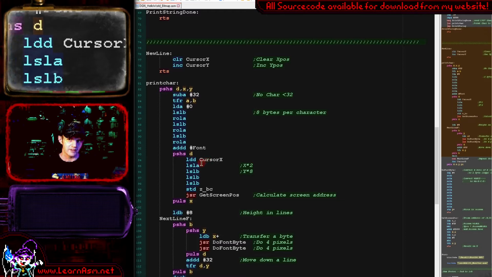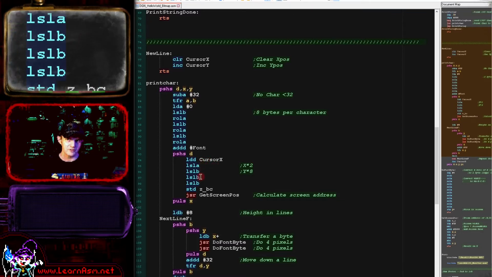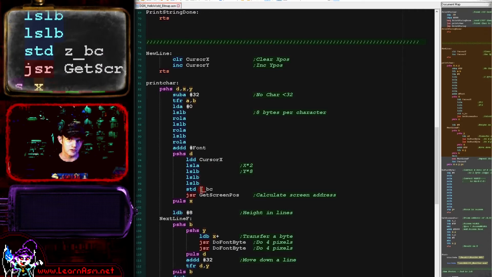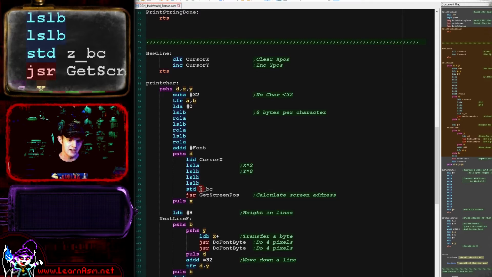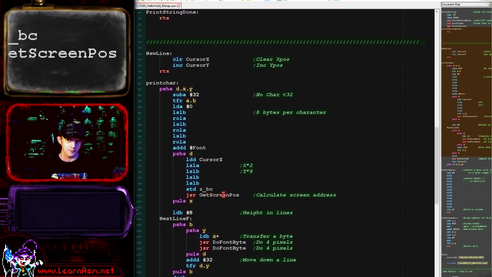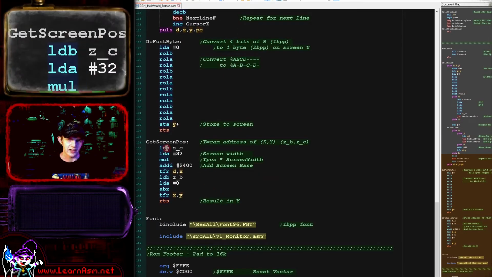and then we multiply the X position by 2 by shifting it to the left once, and the Y position by 8 by shifting it to the left 3 times. So this is effectively multiplied these up, and then we're storing the X byte position in B in our zero page and our Y position in C in our zero page, and then we're using getScreenPos to calculate the memory address that we want to write to. That's what we're doing here.